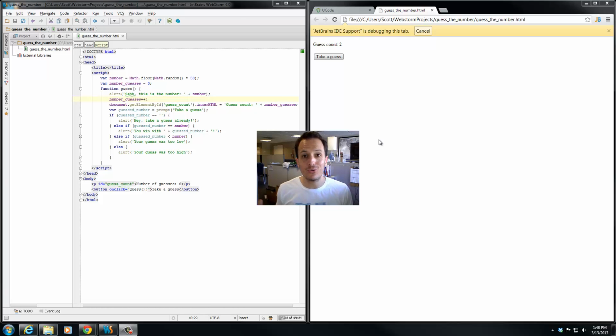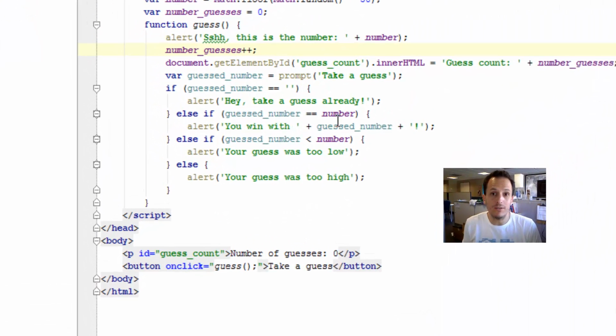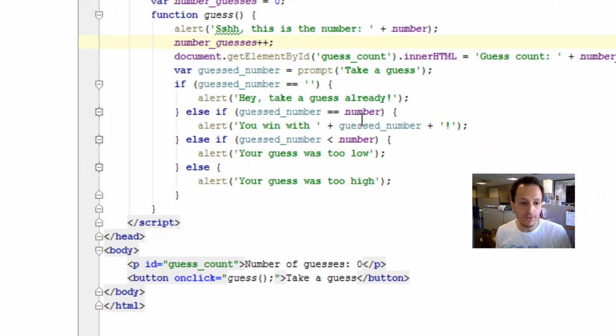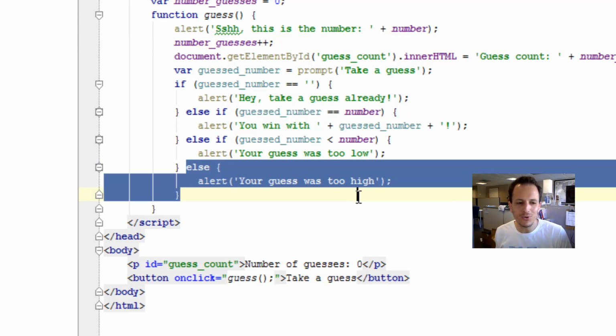I said initially that there are three possibilities when somebody takes a guess. One is that they won because they guessed the correct number. Another is that they guessed too low. And then we have this else in here because we figured, oh, there's no other possibility. If they either won, they're too low, otherwise they're too high.